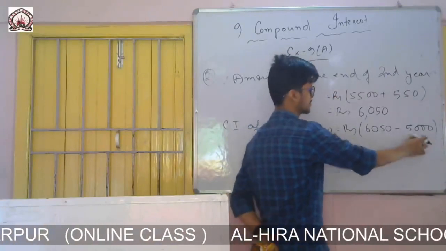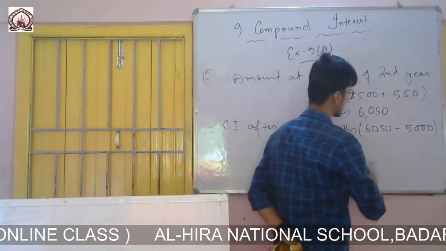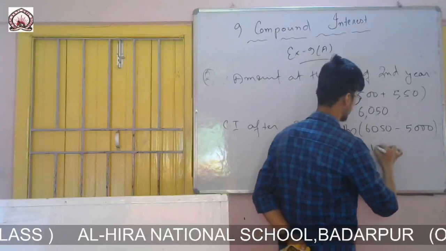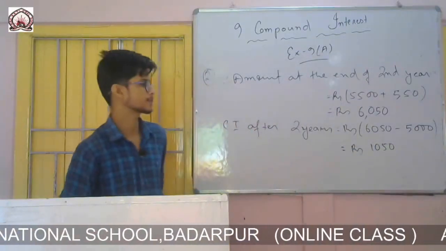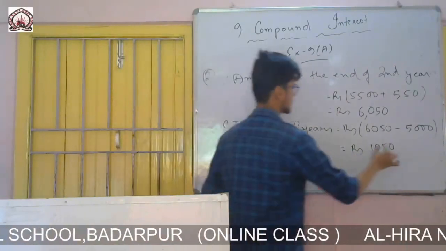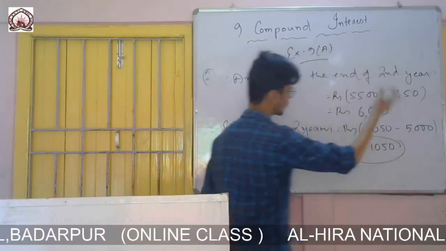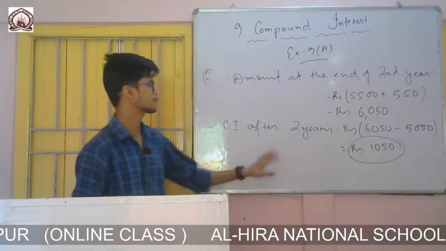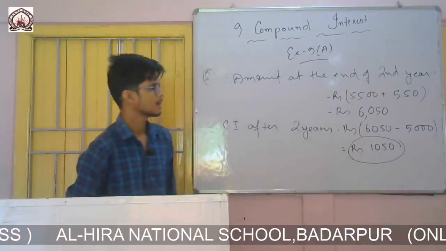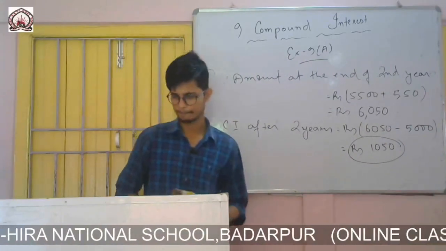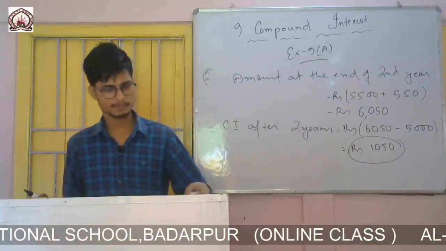So rupees 6,050 minus 5,000 will be 1,050. So this is the interest that the person who will borrow or lend rupees 5,000 has to pay, if he calculates it as compound interest. It will be 1,050.